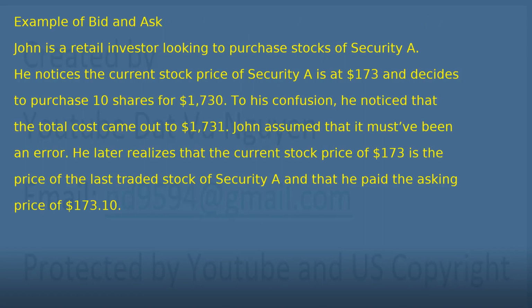Example of bid and ask. John is a retail investor looking to purchase stocks of security A. He notices the current stock price of security A is at $173 and decides to purchase 10 shares for $1,730. To his confusion, he noticed that the total cost came out to $1,731. John assumed that it must have been an error. He later realizes that the current stock price of $173 is the price of the last traded stock of security A and that he paid the asking price of $173.10.